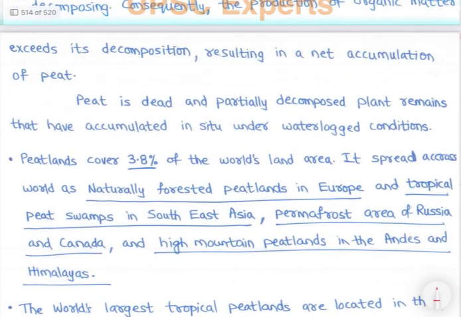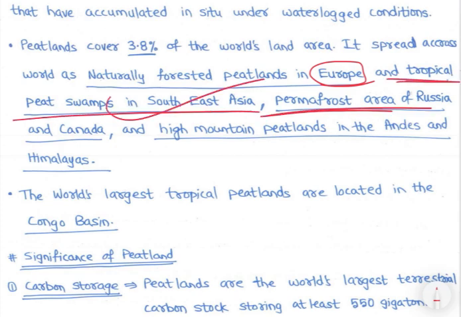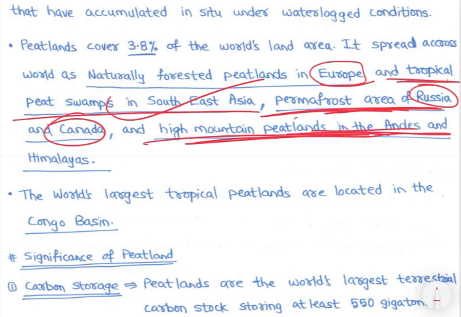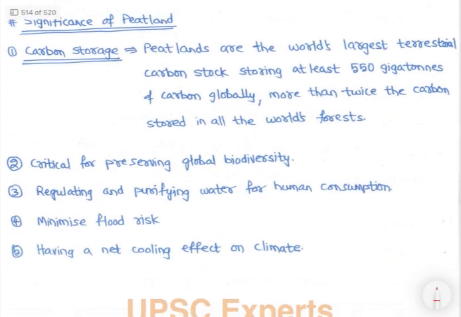And one thing you need to remember here is peatlands, ठीक है? Peatlands naturally forested of Europe में भी है, tropical peatlands भी है, permafrost peatlands of Russia में भी है, Canada में भी है, and high mountain peatlands in Andes and Himalayas, right? So diverse है, not just in tropical areas, right? They are present in tropical forests, they are present in ice covered regions, Russia में भी है, Canada में भी है, high mountain peatlands भी है, right? That you need to take care, and carbon storage वगैरह, right?